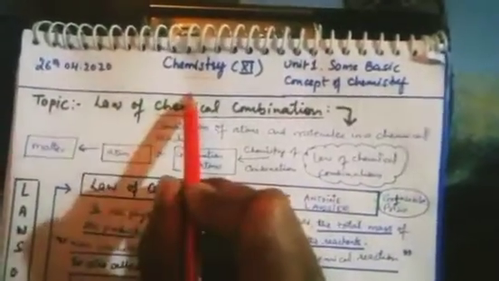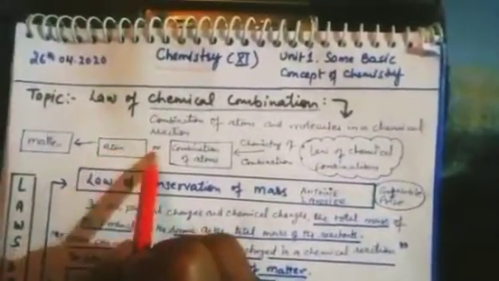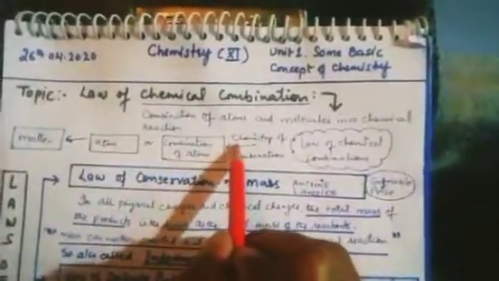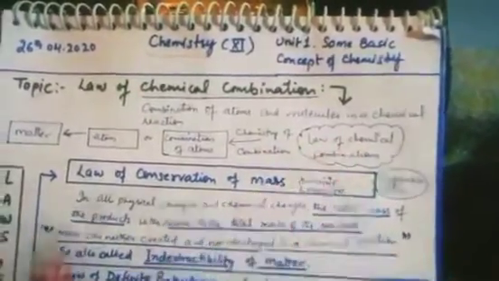And chemistry is the study of the subject atom, or combination of atoms. By combining atoms we can get new substances daily. So this chemistry of combination is basically known as law of chemical combination.